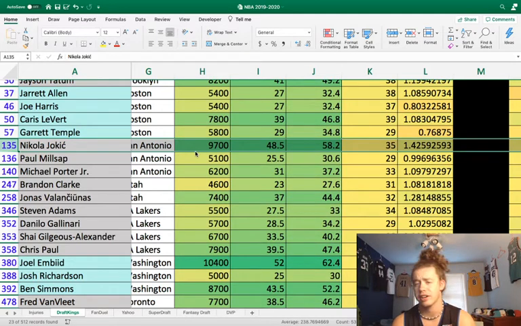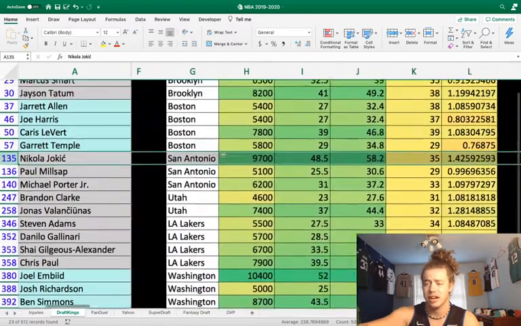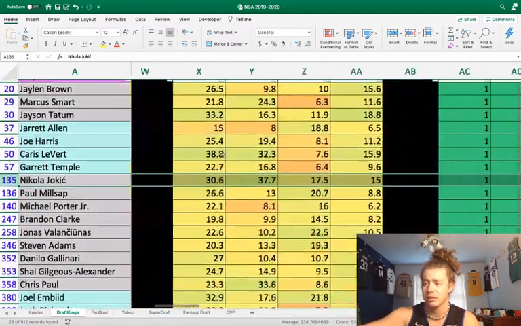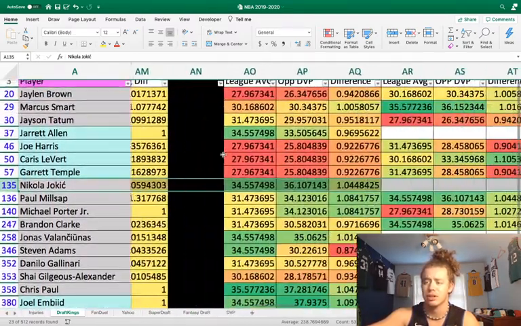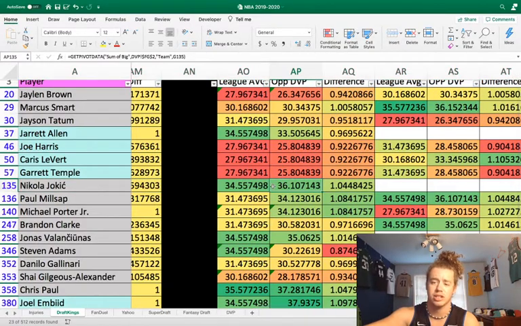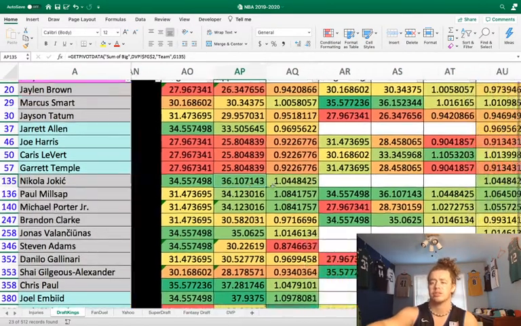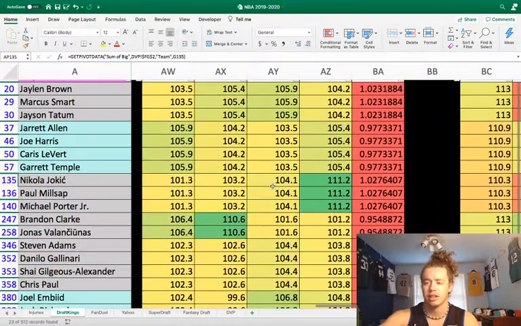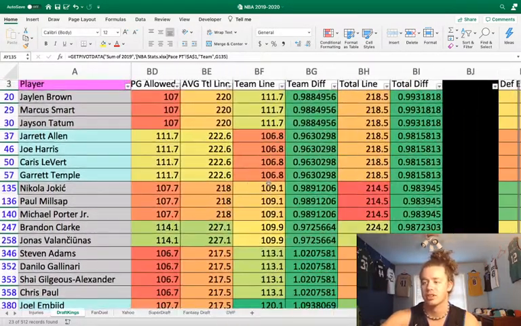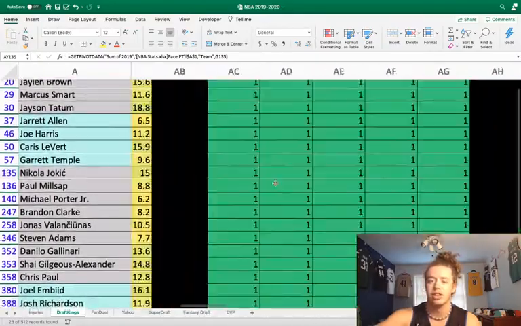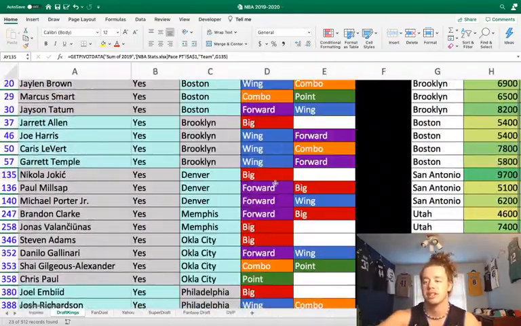Jokic has looked very good since the restart. He's a 9,700 player for a reason now. San Antonio's just not good. He gets a little bit of a pace-up spot against the Spurs. He does have a positive matchup, with the Spurs allowing 2 more points on average to centers. When we look at the pace-up spot, Denver gets about a three-possession pace-up, and the line looks pretty solid for them. So yeah, Nikola Jokic looks like a very solid play to me today at 9,700.